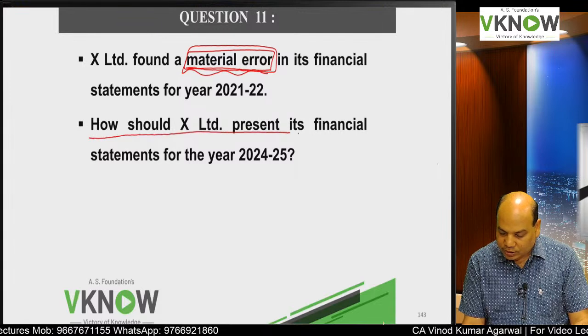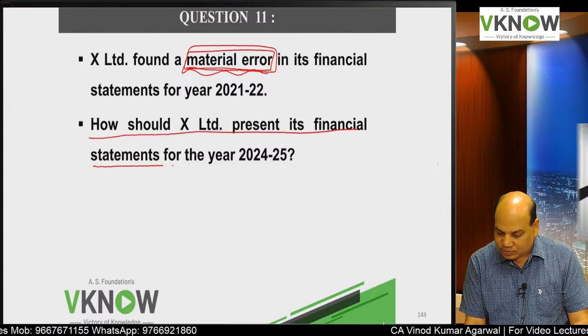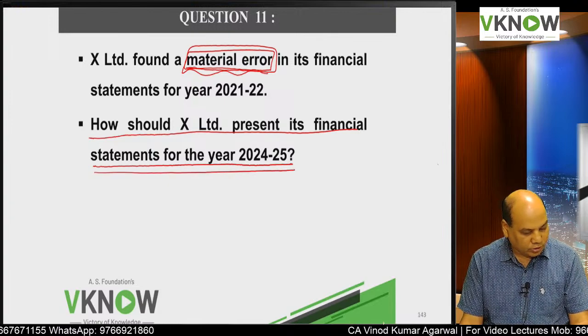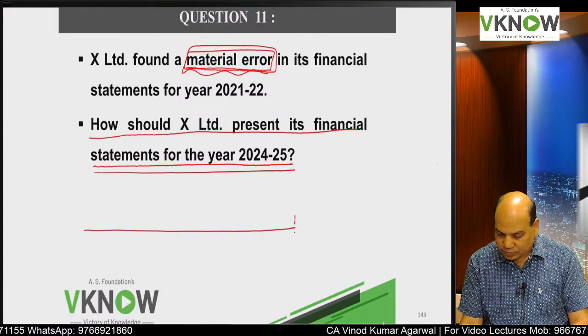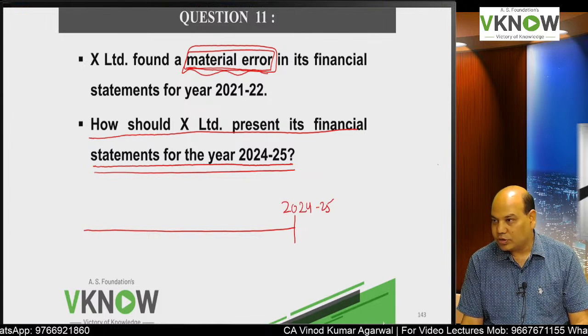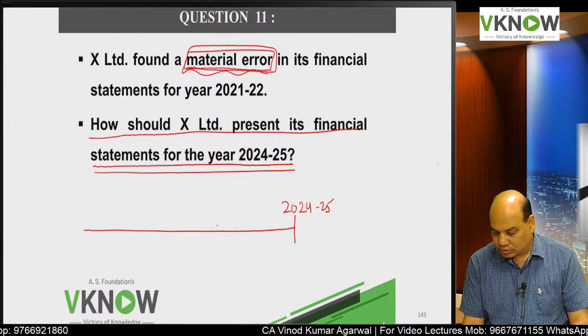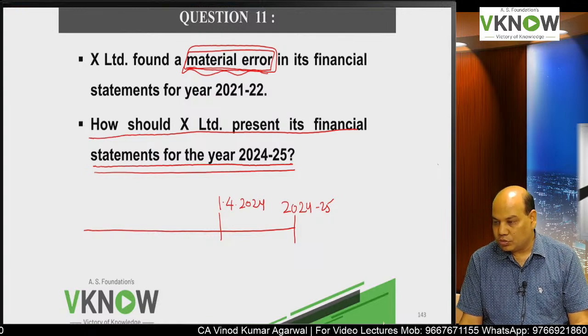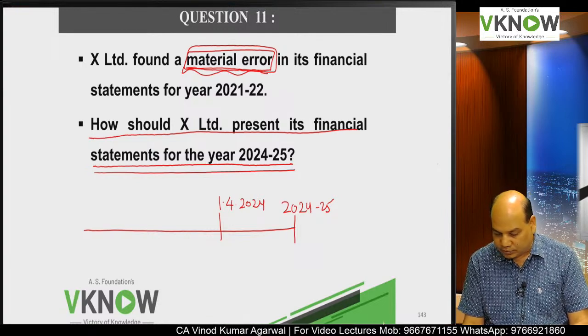How should X Limited present its financial statement for the year 2024-25? So we are here at 2024-25, that is our current financial year, 1/4/24 to 31st March 25.